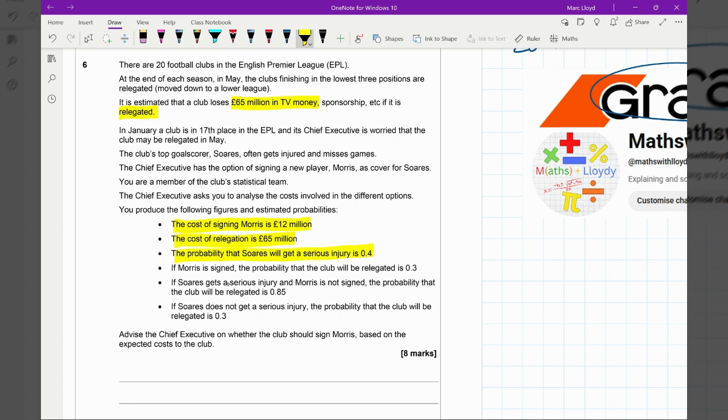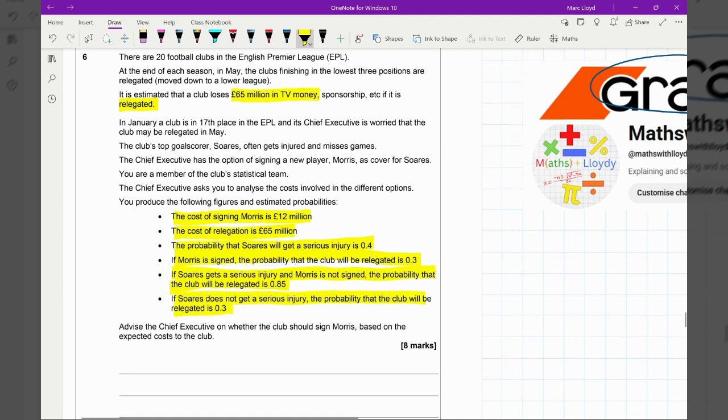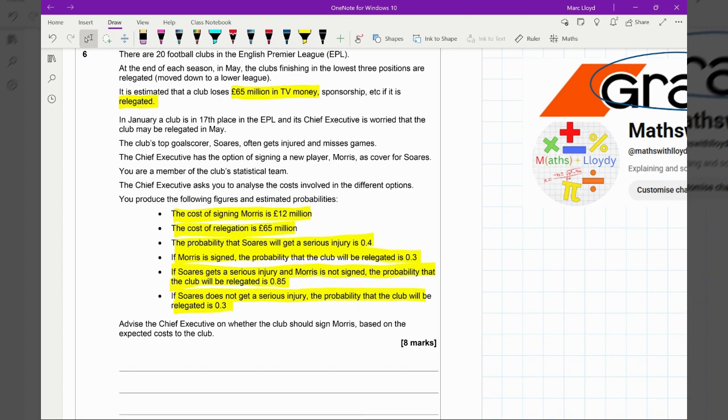If Morris is signed, the probability that the club will be relegated is 0.3. If Suarez gets a serious injury and Morris is not signed, the probability that the club will be relegated is 0.85. If Suarez does not get a serious injury, the probability that the club will be relegated is 0.3. Advise the chief executive on whether the club should sign Morris based on the expected costs of the club.